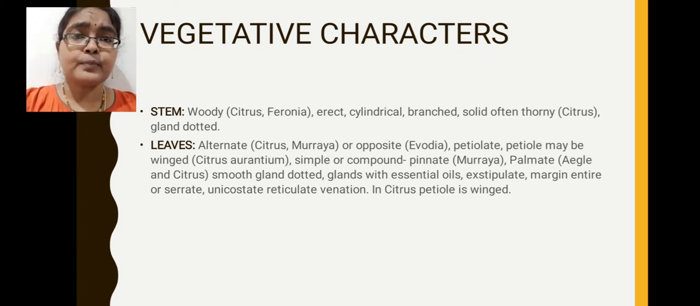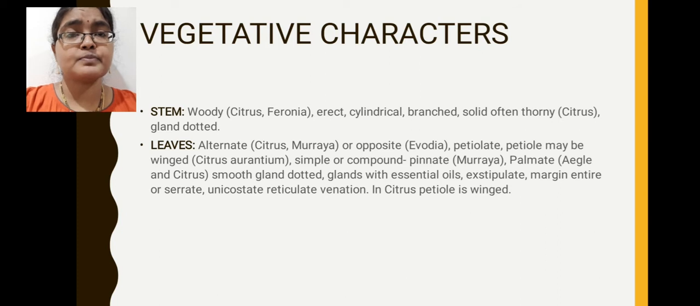Leaves are simple leaves or compound leaves, as we discussed earlier. Compound leaves means here two types of compound leaves you will see. One is pinnately compound leaf. Example is Murraya species. Murraya koenigii is commonly called as curry leaf or karivepaku.